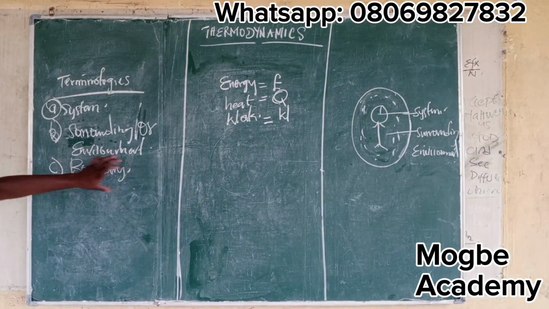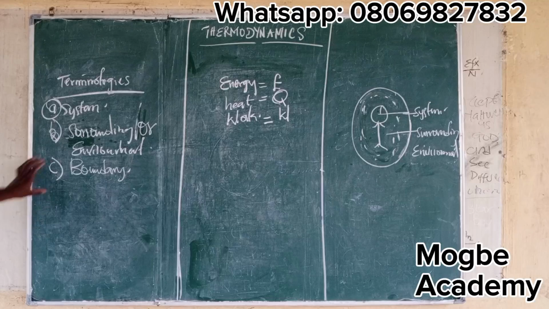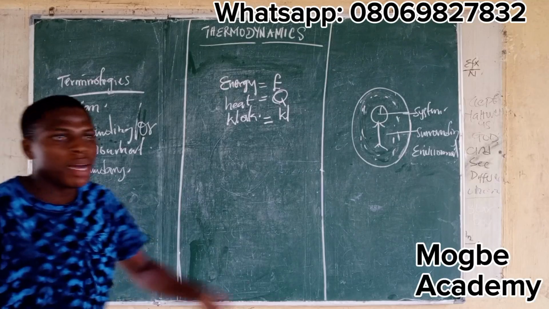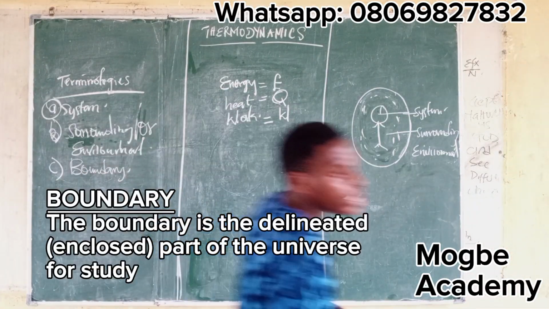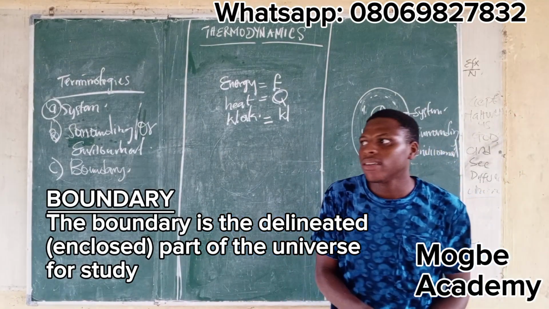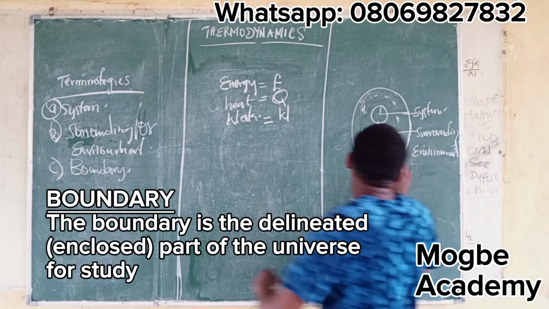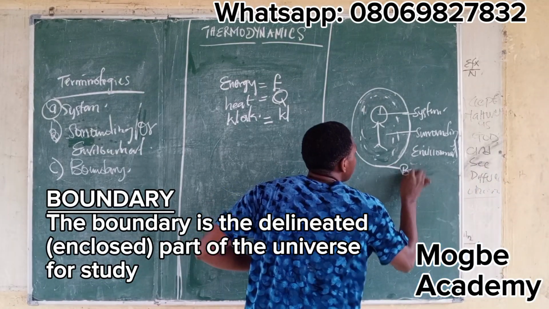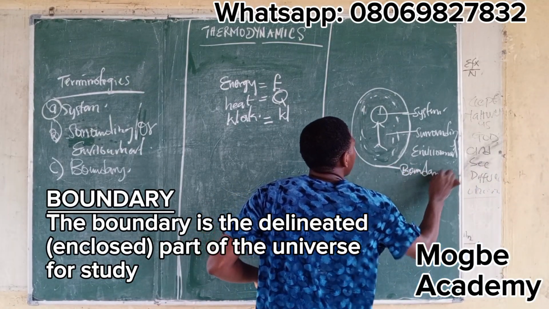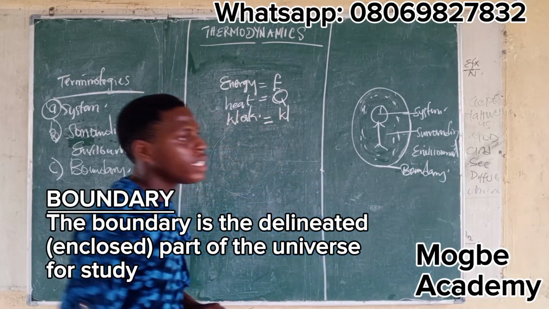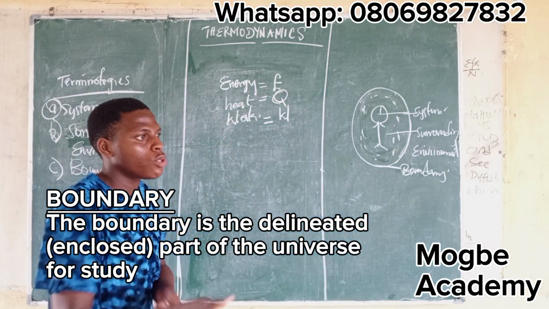Now the last thing which we have to consider is our boundary. Now what is the boundary? The boundary is the delineated part. When I mean delineated part, it is the enclosed part. So this is our boundary. So boundary is that enclosed part for study.